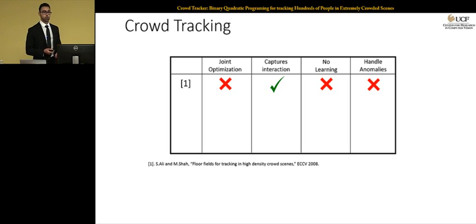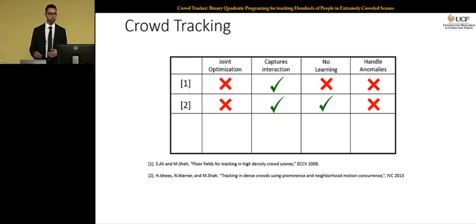This tracker doesn't have a joint optimization, which means that it tracks targets one by one, mostly because it wants to reduce the computational complexity. It does capture interaction, because interaction is very important in crowded sequences, and it does that through learning the crowd flow in a sequence. It does require learning, which is not a good thing, because if you change the sequence, you have to do the learning again to learn the prior motion. And it cannot handle anomalies in the scene, because if you have targets that move against the crowd flow, you won't be able to track them.